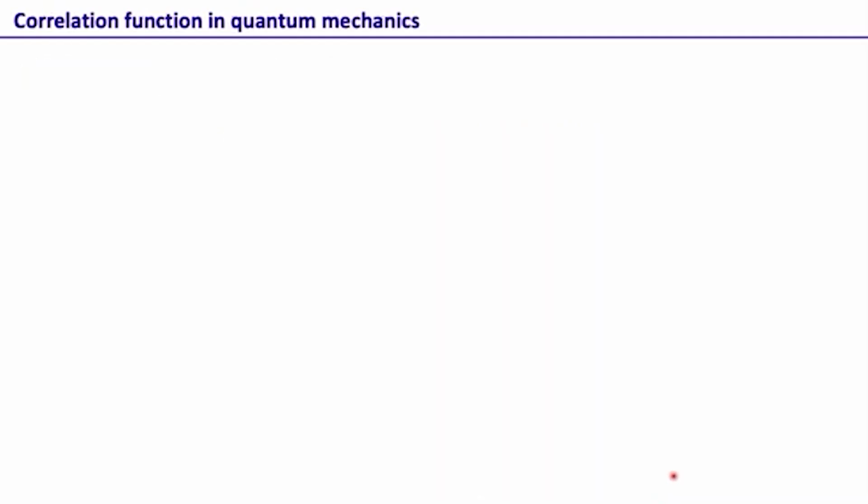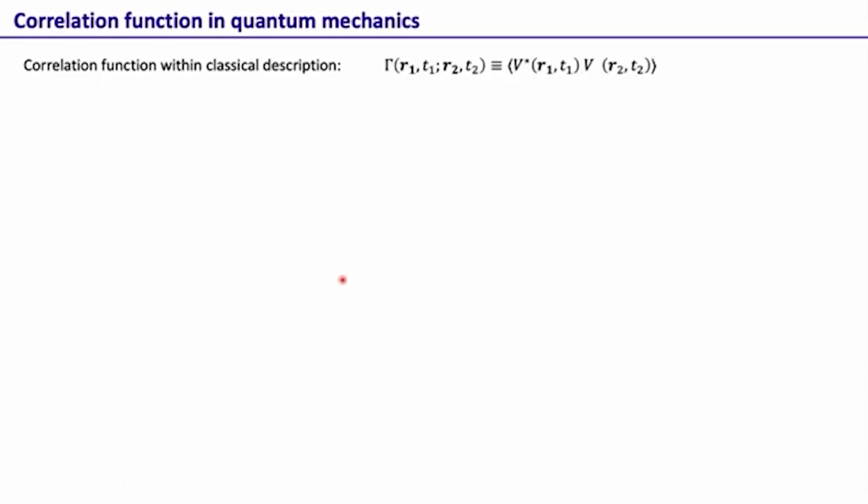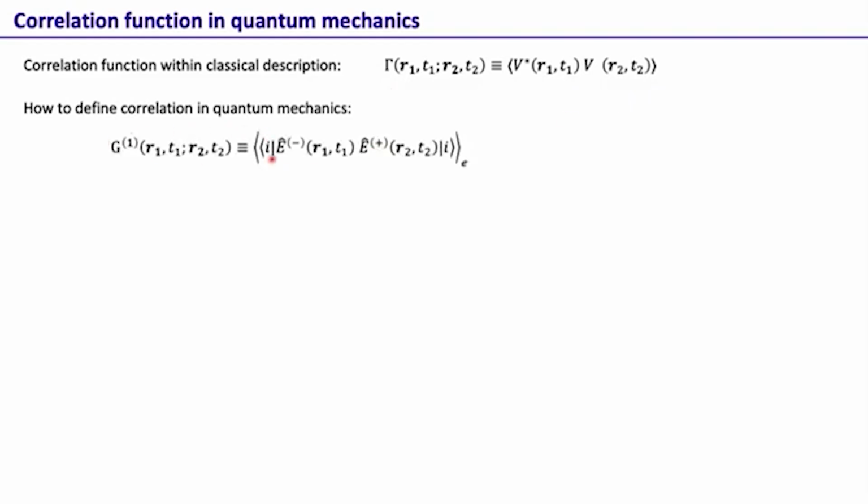Now the next concept we have in classical description after intensity is the correlation, because this correlation function describes how the field vibrations at two points (r1,t1) and (r2,t2) are correlated. Now, how do we get a similar quantity in quantum mechanics? The way to define it is like this. We have E minus E plus over this initial state I, and of course, since we are talking about the correlation function, we are talking about the mixed state, so taking the ensemble average, or in other words, the trace of rho E minus E plus. That is how we define the correlation in quantum mechanics.